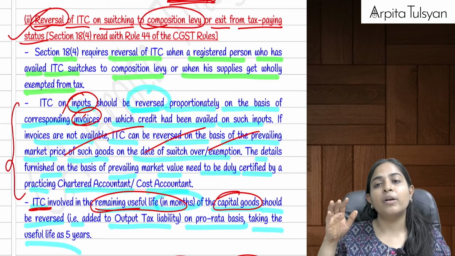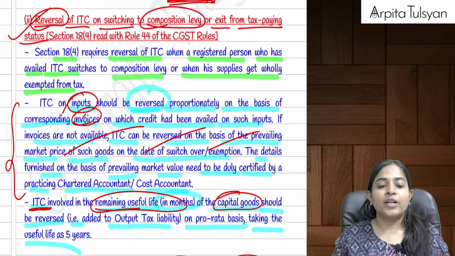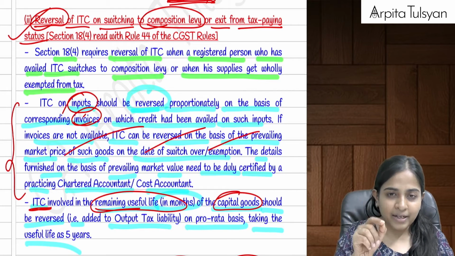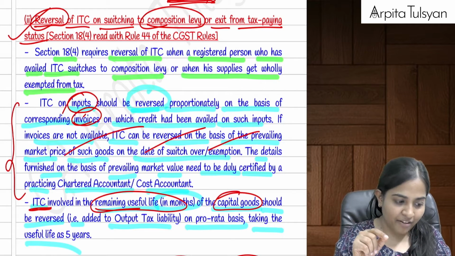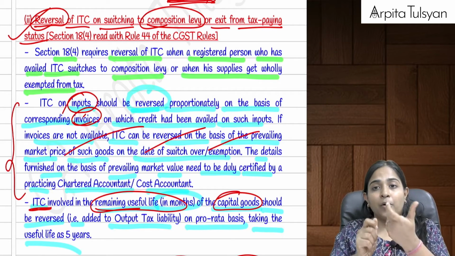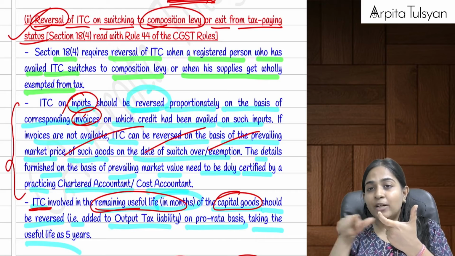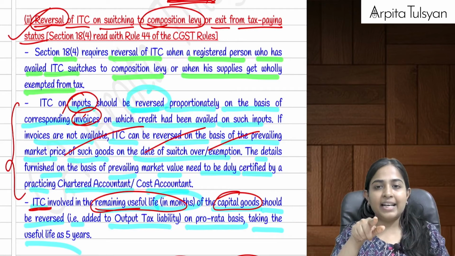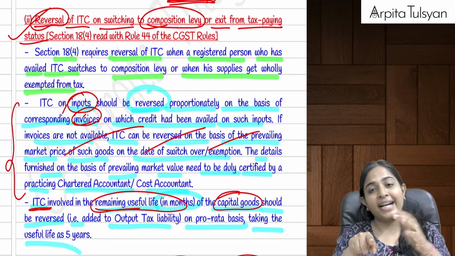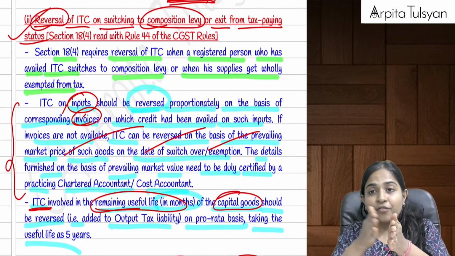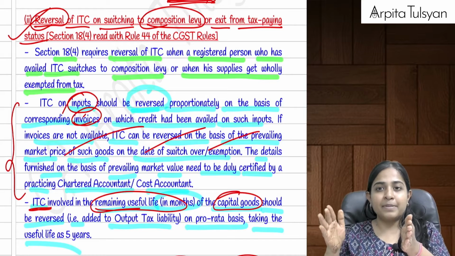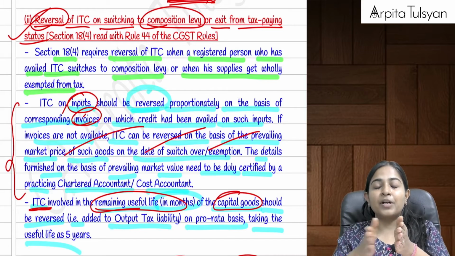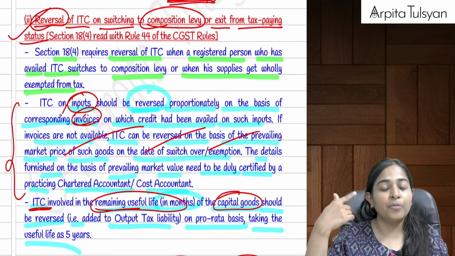Then what about ITC on capital goods? Whatever capital goods you have, find out the amount of ITC that you have availed. Now take the ITC pertaining to the remaining tenure. Till now you were using it for taxable purposes, so that ITC was available. But from now onwards you will be using it for composition scheme purposes or exempt supply purposes. So whatever ITC pertains to the remaining life, that much ITC should be reversed.